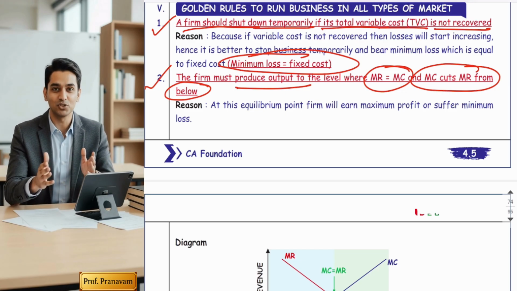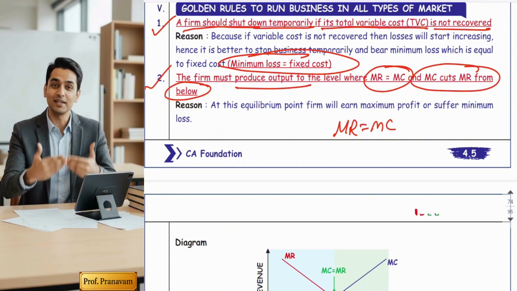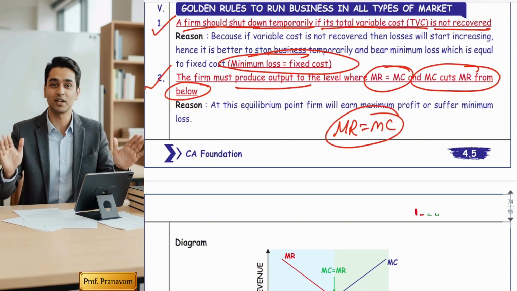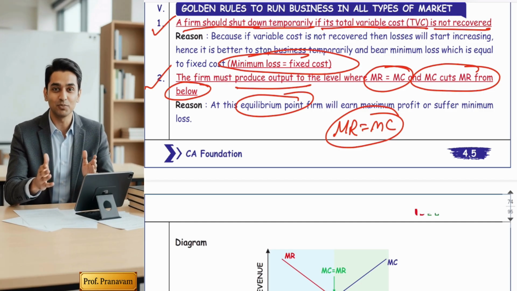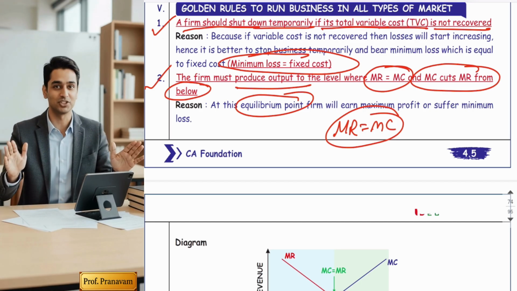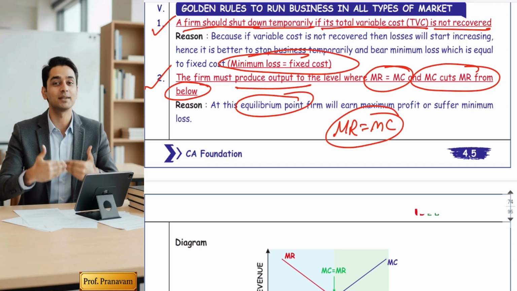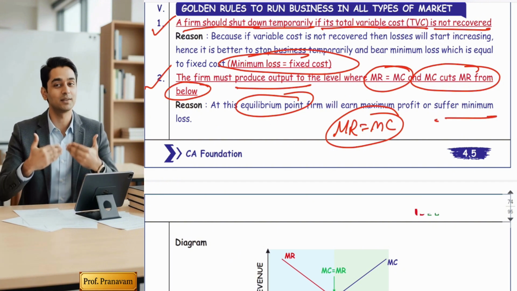Economics says a producer should produce only that much quantity where marginal revenue is equal to marginal cost. Hence this point is also called the equilibrium point because both are equal. But why at this point only? Because this is the point where either the business will make maximum profit or, if he is going to make a loss, the loss will be bare minimum.